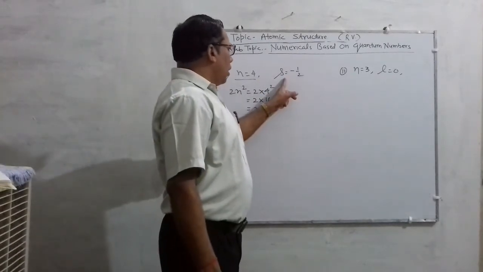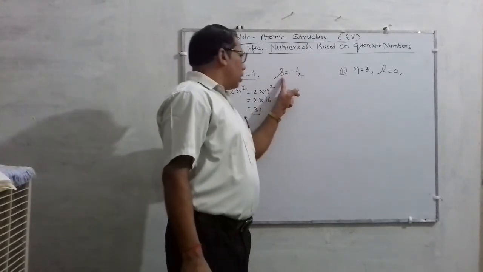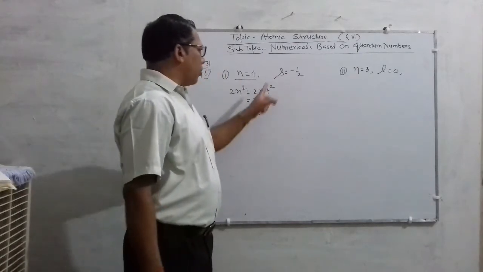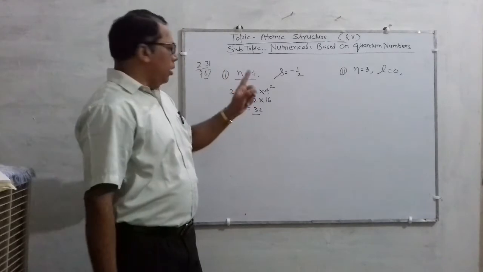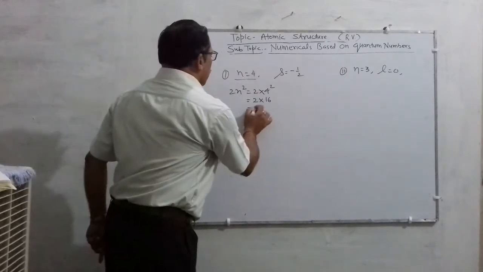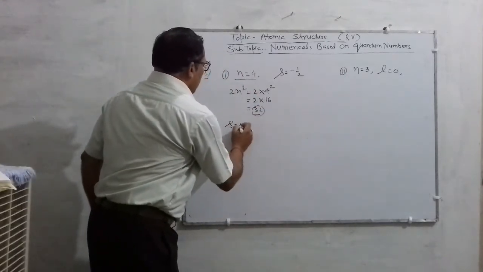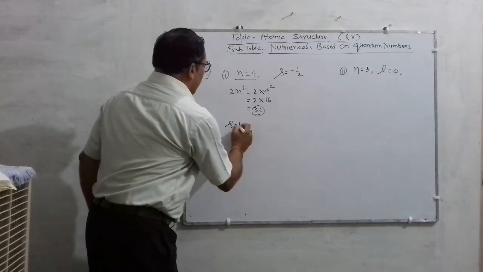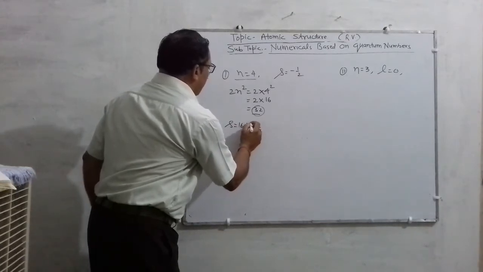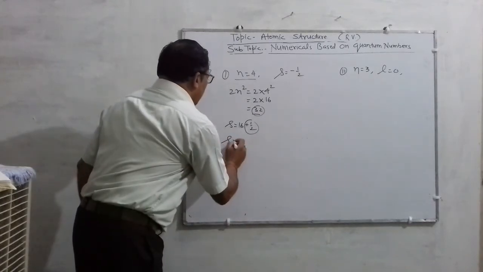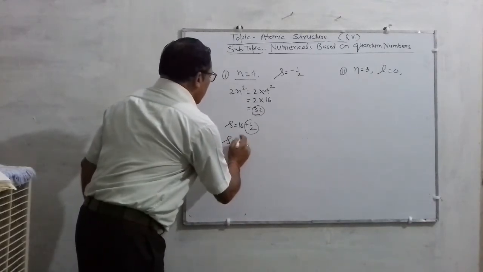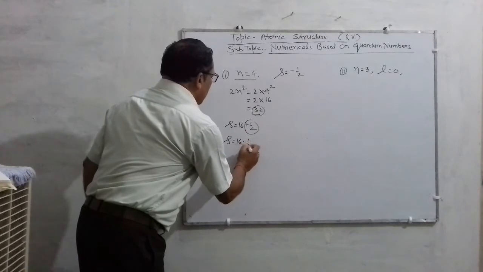But the question is that the spin of all these 32 electrons is minus half. So you know that in these 32 electrons, 16 electrons will have plus half spin and the remaining 16 will have minus half spin.